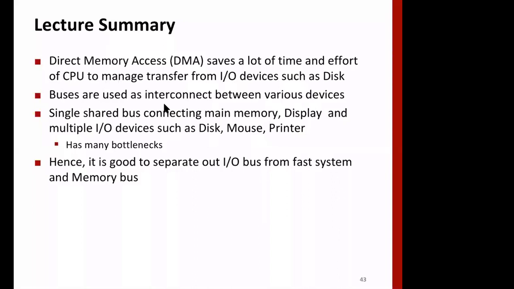We have seen various ways the bus can be architected or interconnected. The simplest is where we use a single bus. Then we have seen that we can use multiple buses and so on. We have not studied bus arbitration mechanisms here, so I will leave it to you. If you are interested, please go through it, like daisy chaining and some other mechanisms. We will not go into that discussion because we don't have time left.